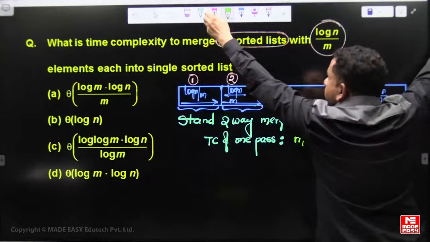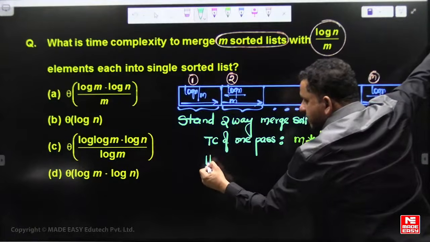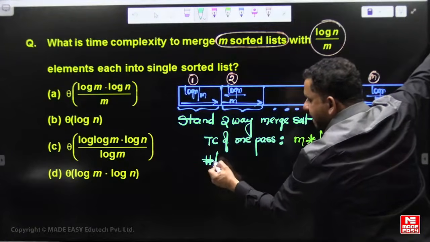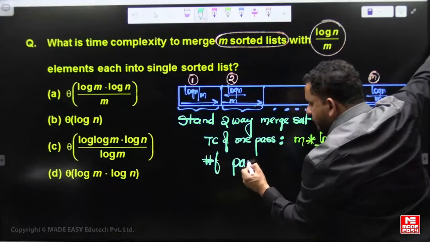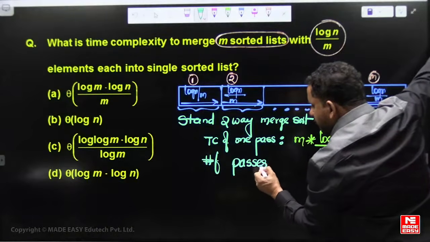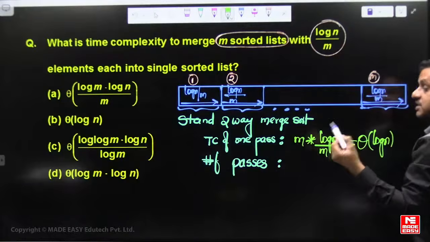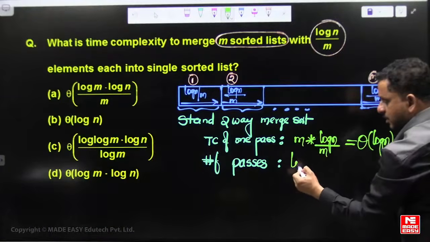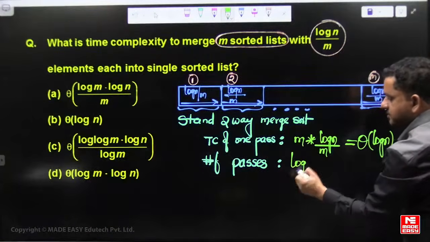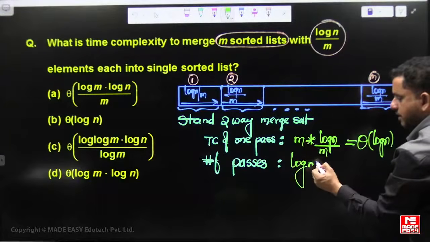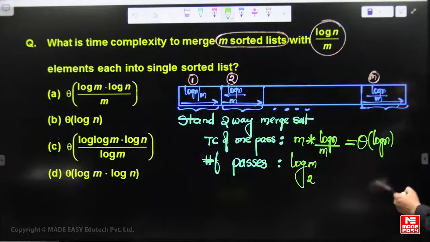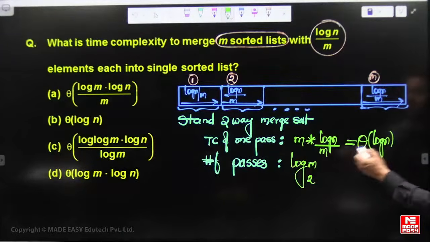Then the number of passes for two-way merging is log of the number of initial sorted subproblems, log m base 2. So log m multiplied with log n.